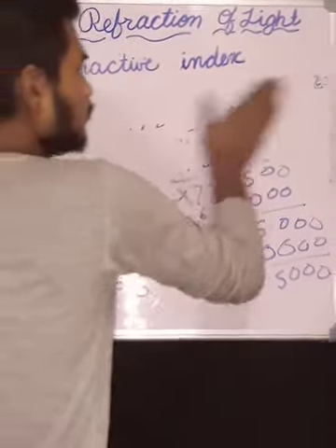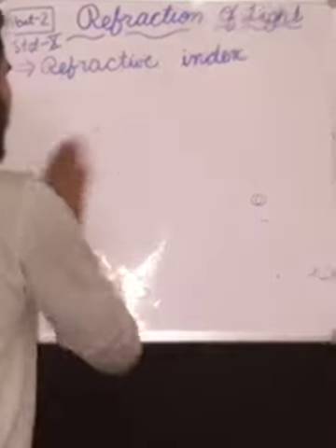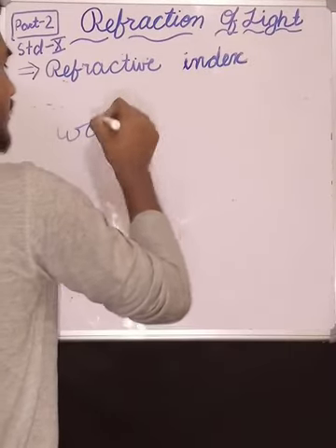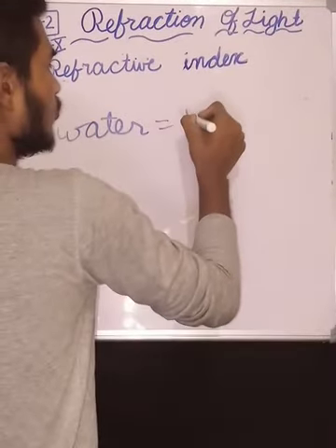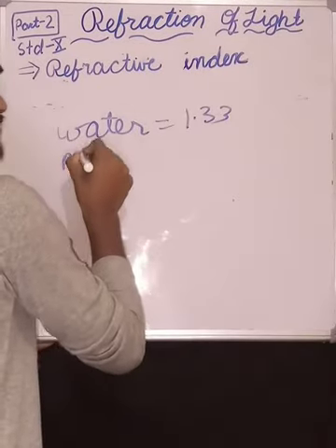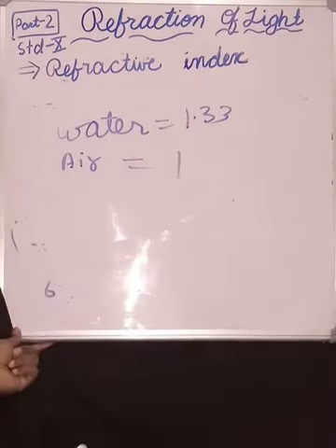It is proof that the refractive index of water is equal to 1.33, and the refractive index of air is 1.